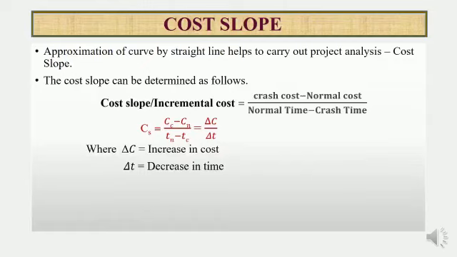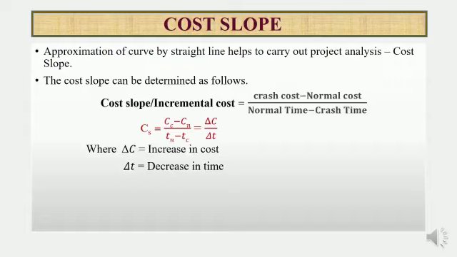That is, Cs equals Cc minus Cn by Tn minus Tc, equals delta C by delta T, where delta C equals increase in cost and delta T equals decrease in time. In simple words, we can say that cost slope of an activity is the increase of cost of an activity by reducing the duration by 1 unit.